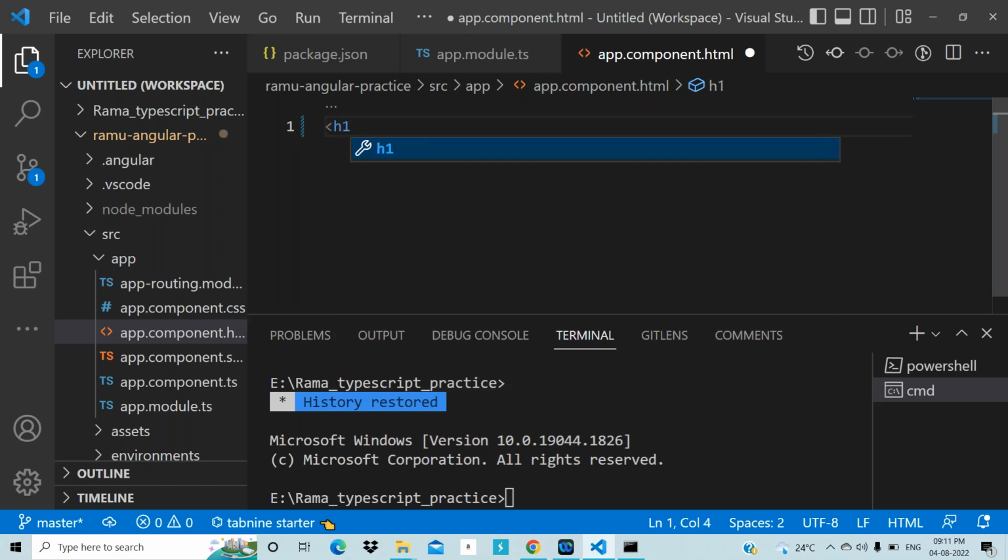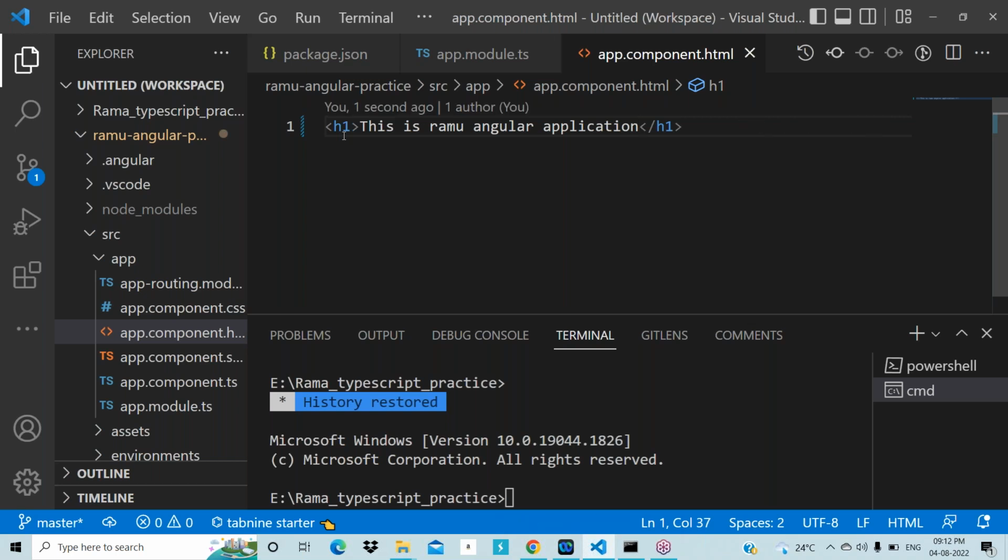Yeah, right there, Ram. This is Ramu Angular application. Save it. Now go to the browser and refresh.